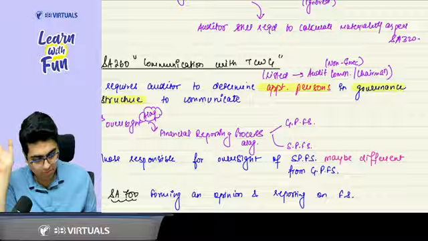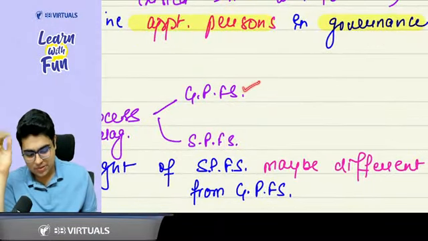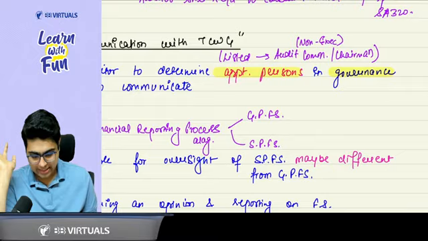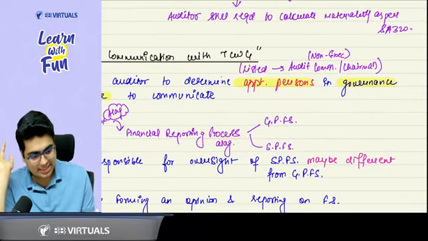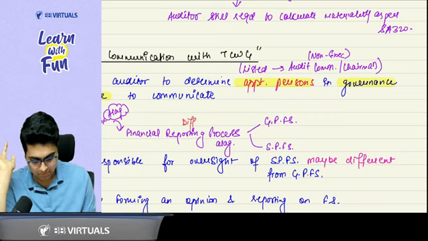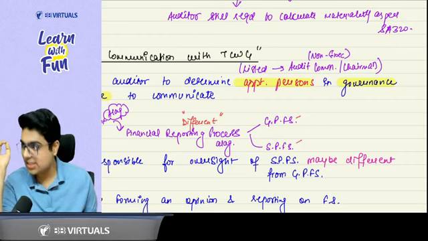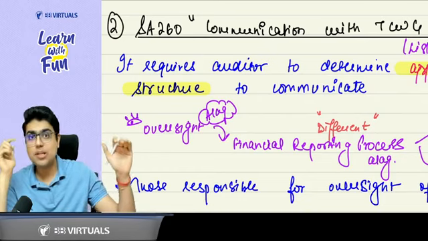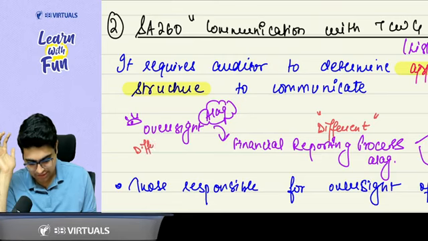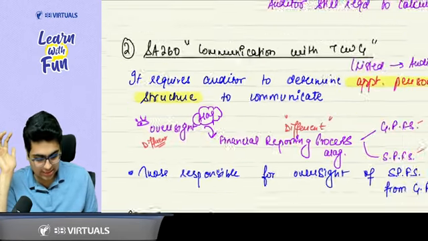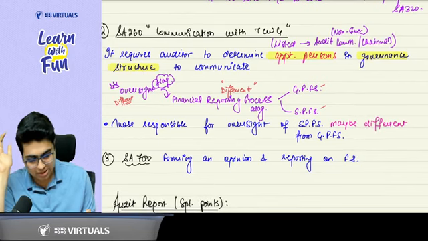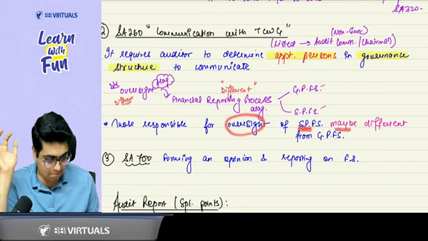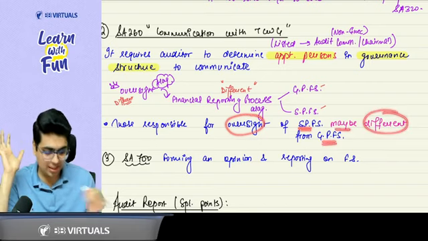Acha, tell me one thing. In case of general purpose financial statement and special purpose financial statements, can I say the financial reporting process is different? Yes or no? Yes, sir. For general purpose and special purpose, the financial reporting process is different. So when the financial reporting process is different, the people who are keeping the oversight, can I say they will also be different? Yes, sir, they will also be different. So this is the same point written here, that those responsible for the oversight of SPFS may be different from the general purpose financial statement.